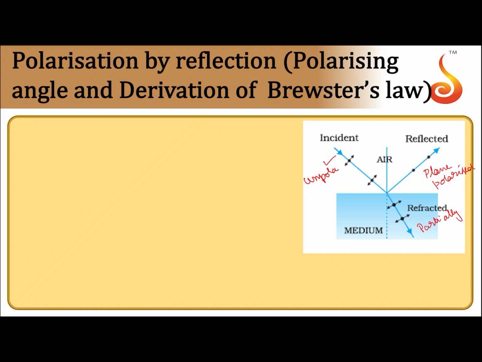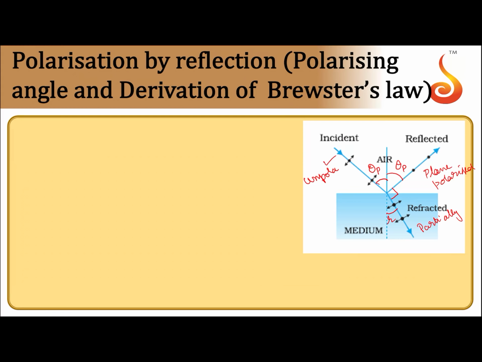So this is the condition. Now they have given this angle should be 90 degree. At polarizing angle of incidence, reflected light and refracted light are perpendicular to each other. Now let us call this angle of incidence theta p, the polarizing angle. Then this is also theta p, since angle of incidence should be equal to angle of reflection. Let this be r, the angle of refraction.